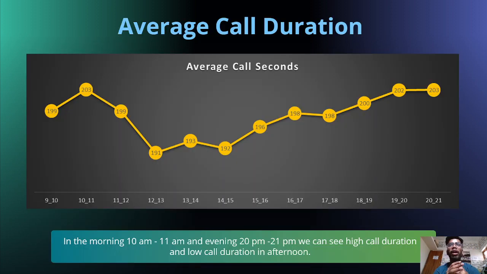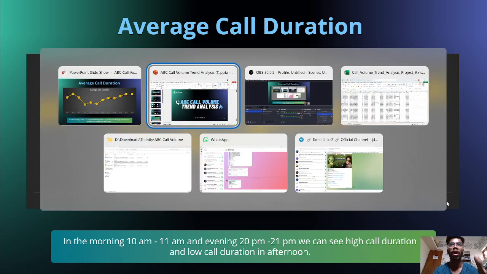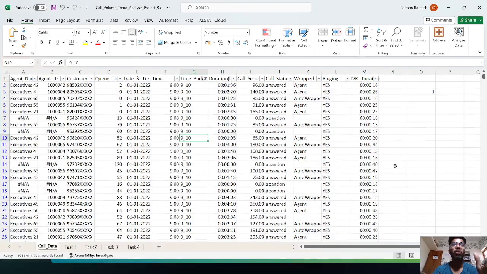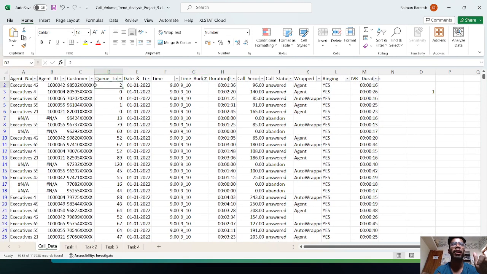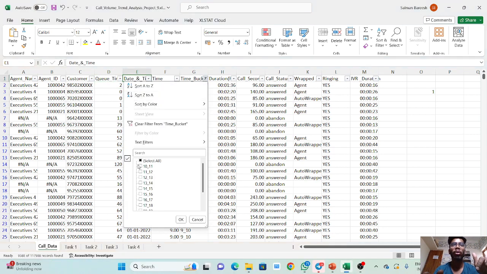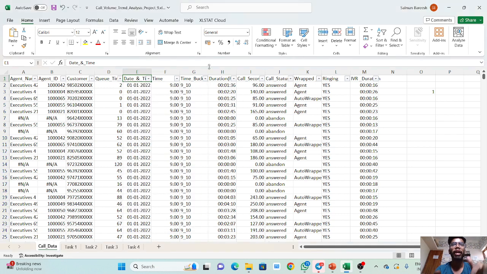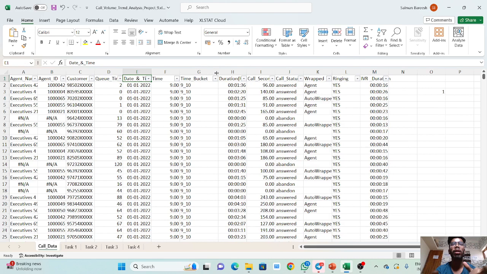The first analysis is the average of call duration. One minute, I will show my Excel file. This is the Excel file that they have given to me. You can see agent name, agent ID, customer, queue time, date and time. This is the time bucket. In this data set, the time bucket is the important variable. With the help of the time bucket, we are doing many analyses. We will see that later.